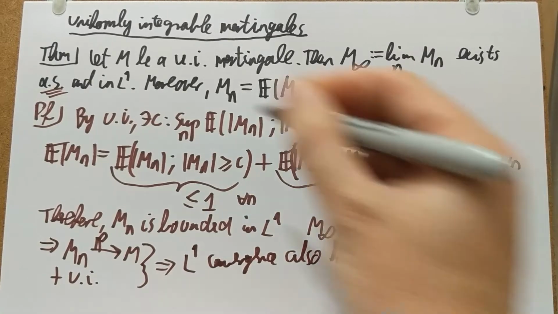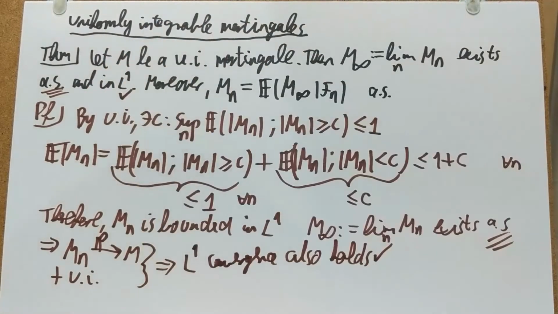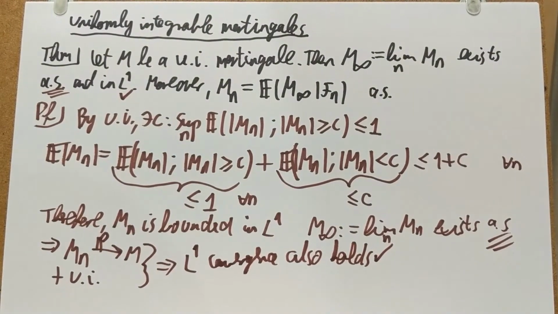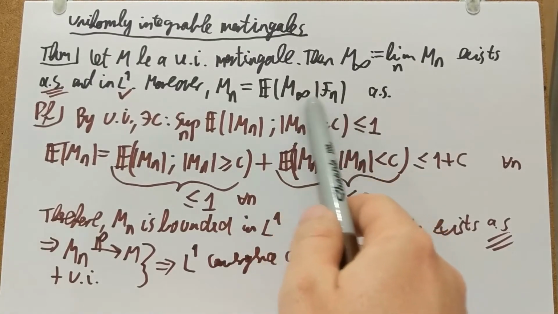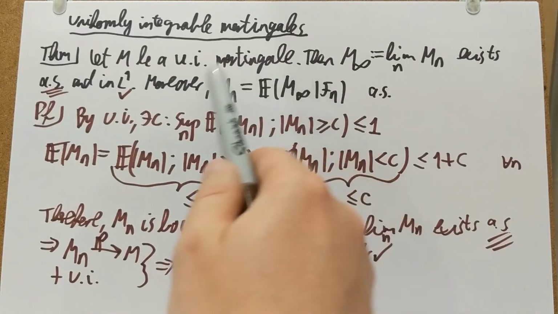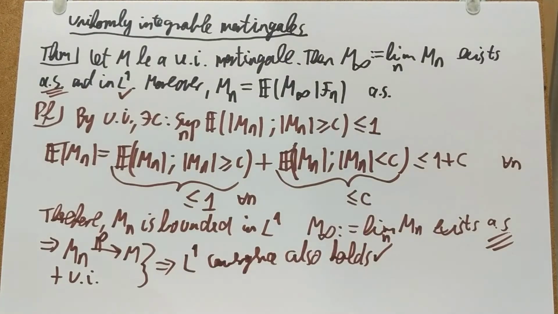So now we have done L1. And then there is one more piece of argument which we need to show: that when you take a conditional expectation of this limit, you get back Mn. So I need to show this last part here. Let's see how that works.